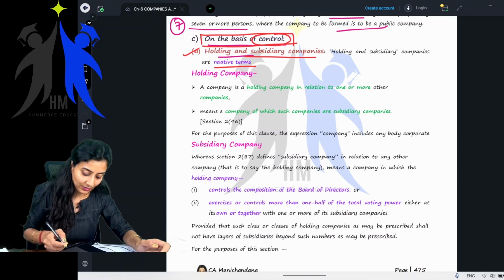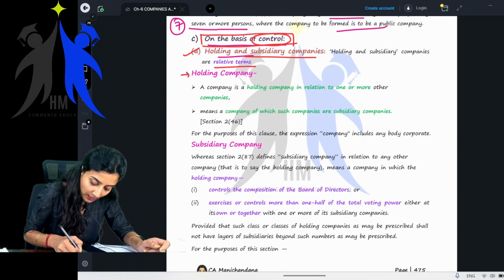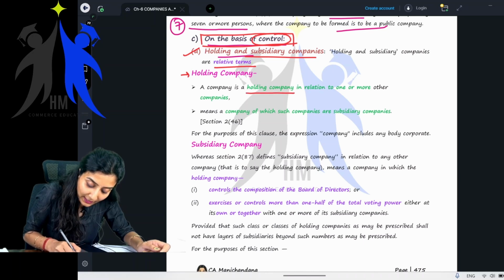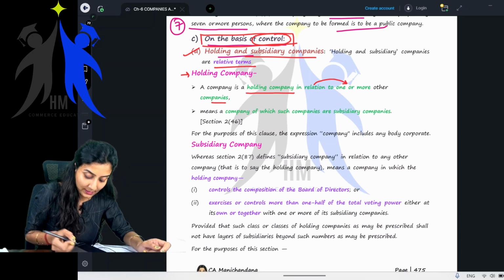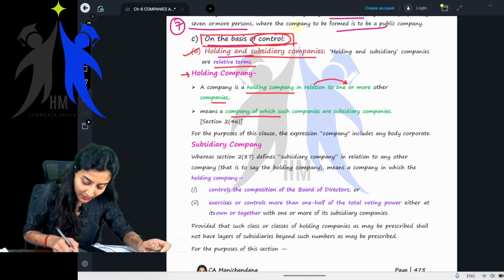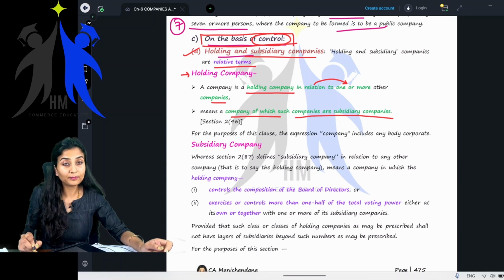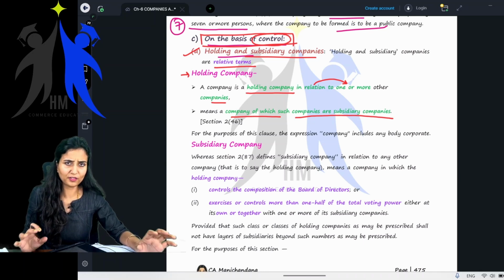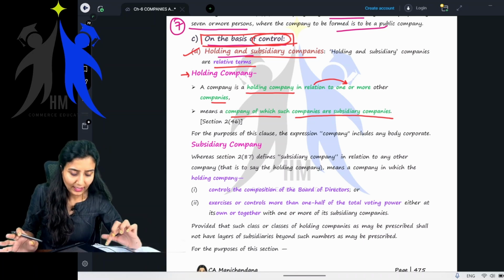Let's read the definition of a holding company. A company is a holding company in relation to one or more other companies, means a company of which such companies are subsidiary companies. Ma'am, we did not understand. Very good, it's okay. I just read the definition.